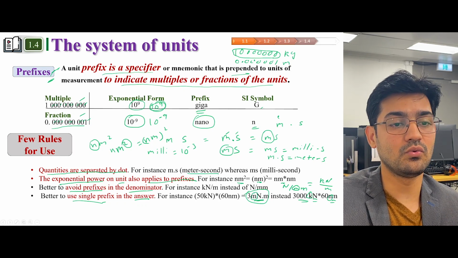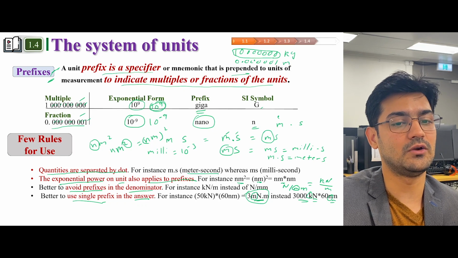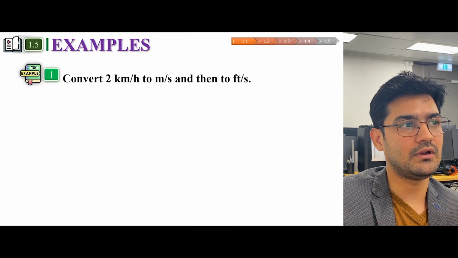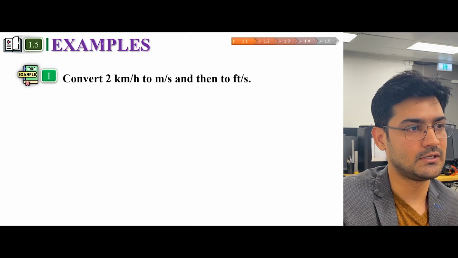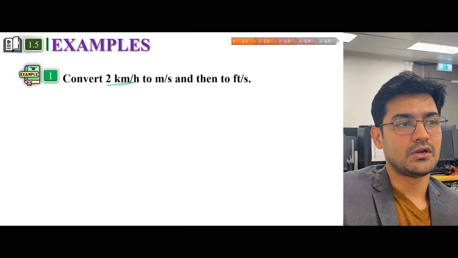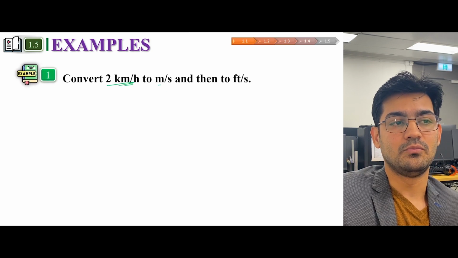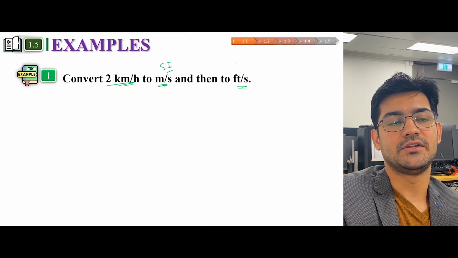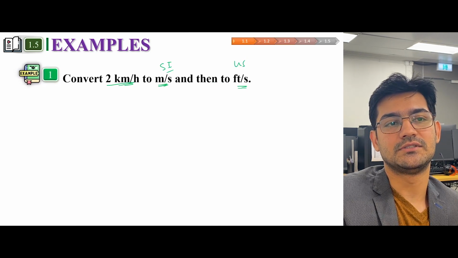So these are general rules which, if you follow, will make it easier for you to understand the units. Now let us do some examples. Example 1 is convert 2 kilometer per hour to meter per second and then to feet per second. So meter per second is a System International unit and feet per second is US customary.